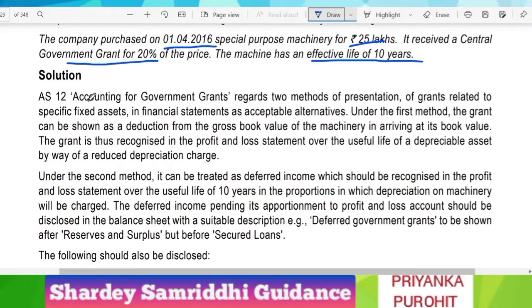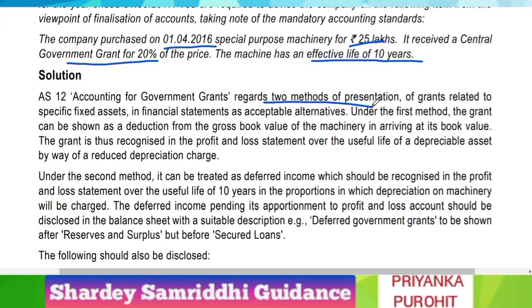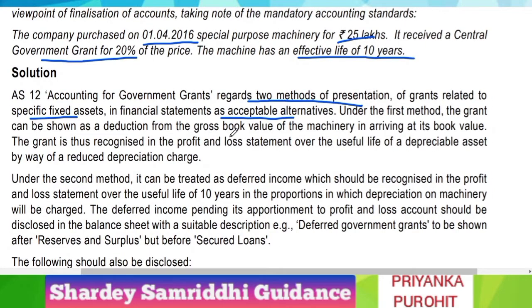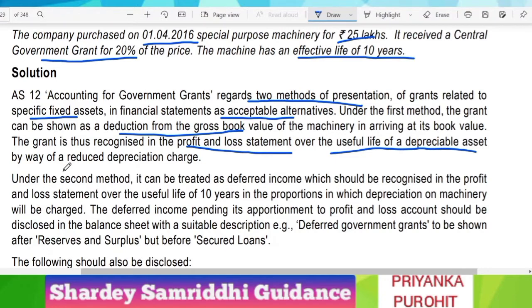Accounting standard 12, accounting for government grants, states two methods for presentation of grant related to specific fixed assets in the financial statement as acceptable alternatives. That is, both are acceptable. You can follow any one method which you wish for. Under the first method, the grant is shown as a deduction from the gross book value of the machinery in arriving at its book value. The grant is thus recognized in the P&L statement over the useful life of the depreciable asset by way of a reduced depreciation charge.